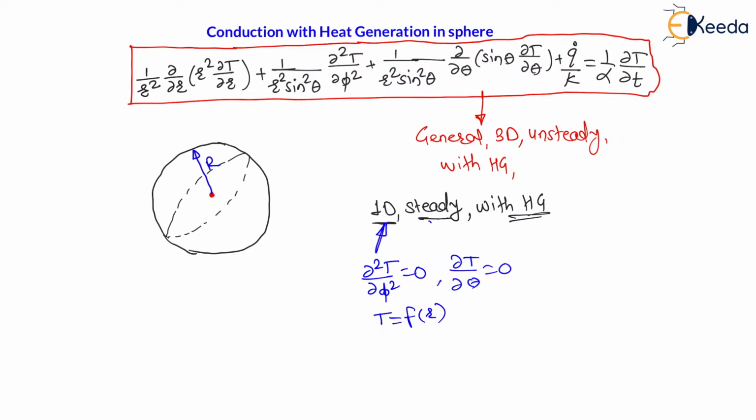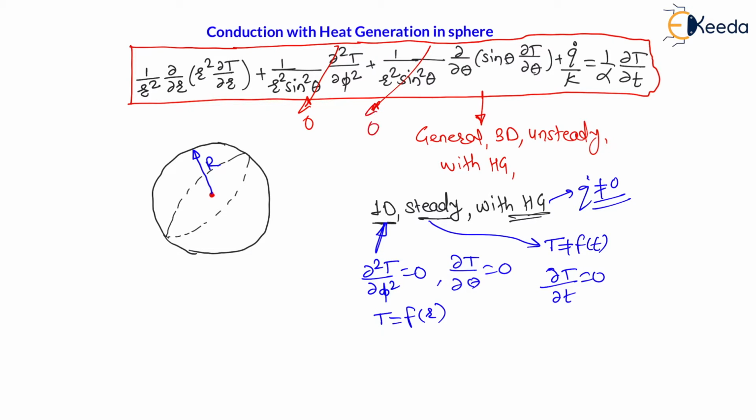Now again, if I assume steady, the meaning of steady is that temperature is not a function of time. That means change in temperature with respect to time will be equal to 0. This is called steady. And with heat generation means the heat generation will be there, that is q dot is not equal to 0. For such a special case, the equation will become, here this term will get cancelled, also this term will get cancelled, and this term will get cancelled.